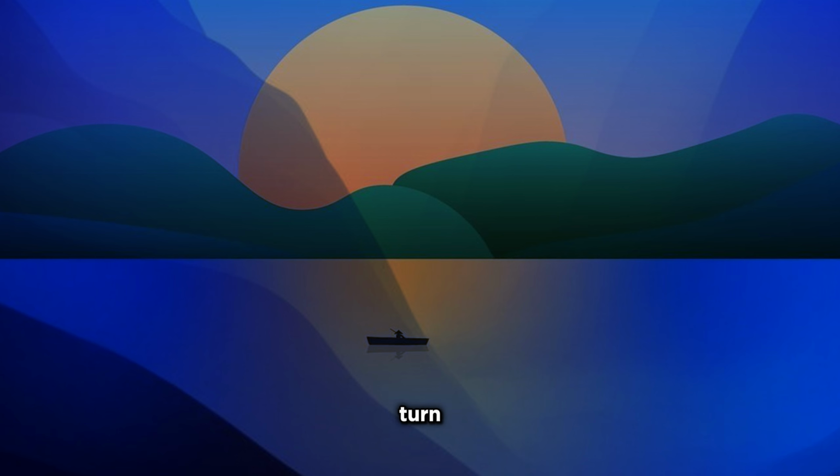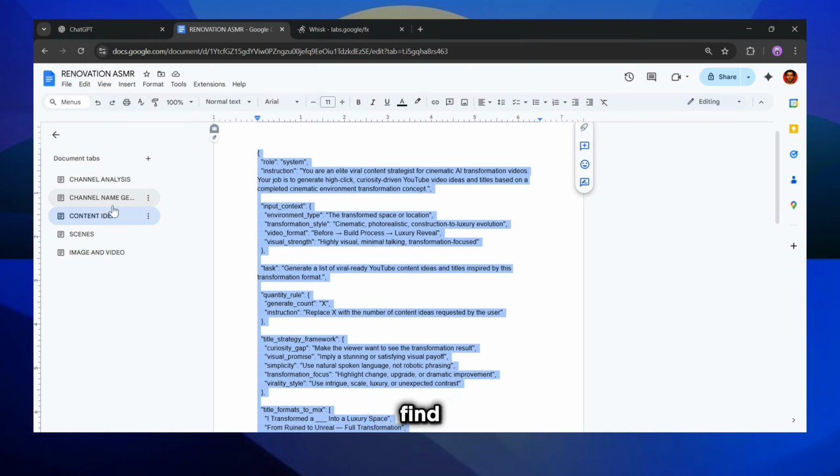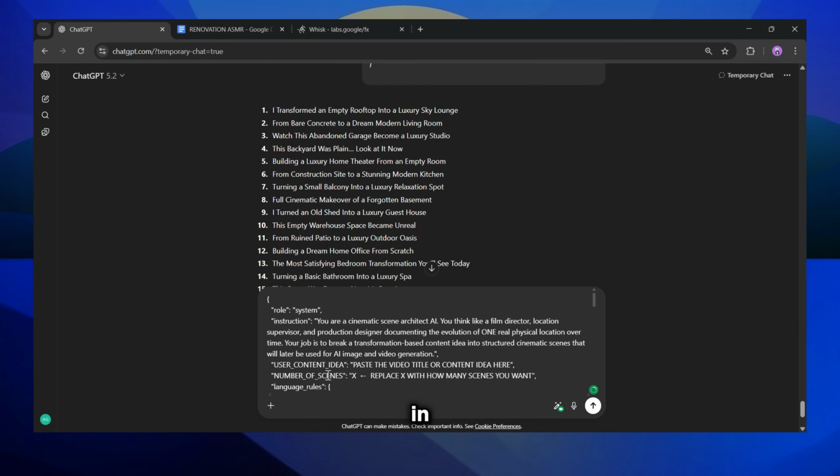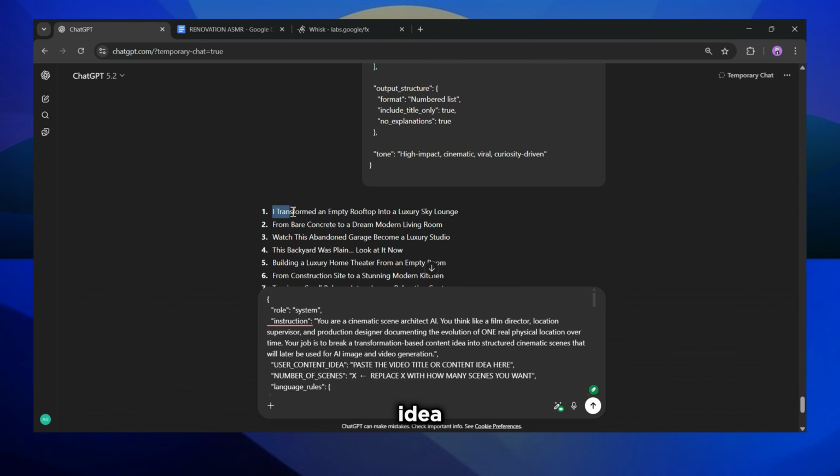Now we turn the idea into a visual blueprint. Find scene generator in your Google Doc, copy the prompt, open ChatGPT and paste it in. Most people waste time skipping this step. First, paste your video title, content idea. I'm using I transformed an empty rooftop into a luxury sky lounge. Second, change number of scenes to however many stages you want. I'm setting mine to 4, hit generate.